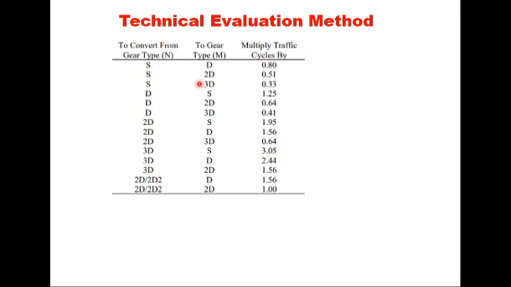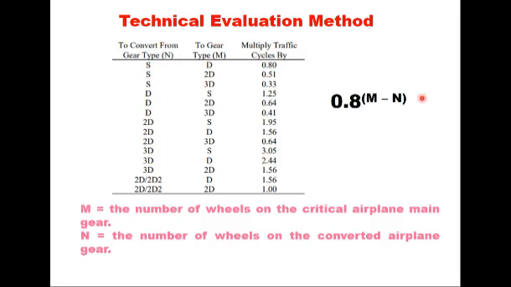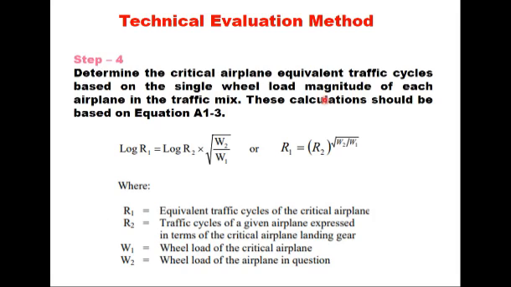Now roughly this can be represented by this equation, that the conversion factor is 0.8 raised to the power m minus n. Here m is the number of wheels on the critical airplane main gear and n is the number of wheels on the converted airplane gear. So that's the difference. The fourth step is determine the critical airplane equivalent traffic cycles based on the single wheel load magnitude of each airplane in the traffic mix.